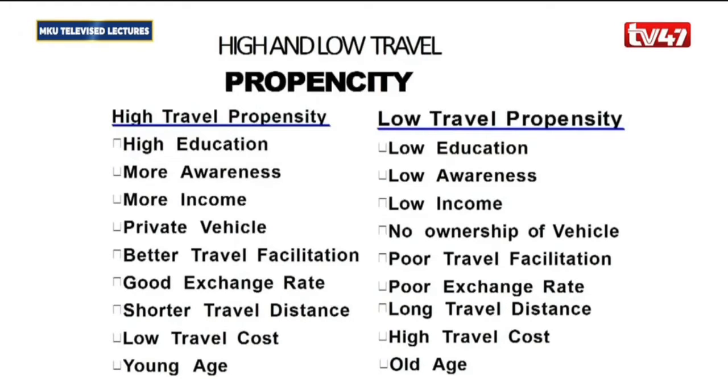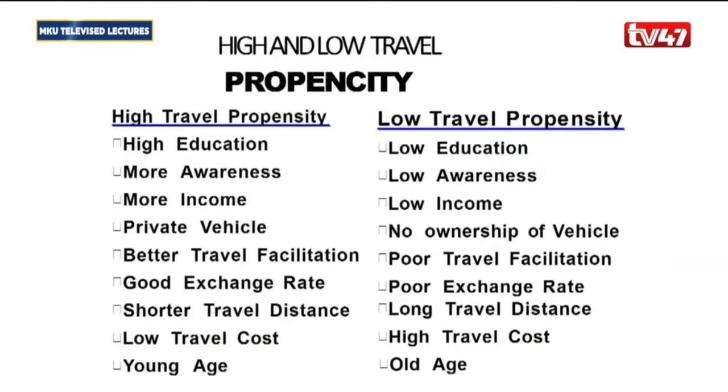Now, a population that has high travel propensity is characterized by the following. They have high education, they have high levels of awareness, they have higher levels of income, they also have private vehicles, and they have better travel facilitation. It can also be the issue of exchange rate. They have shorter travel distances, low travel costs, and most of them are young in age.